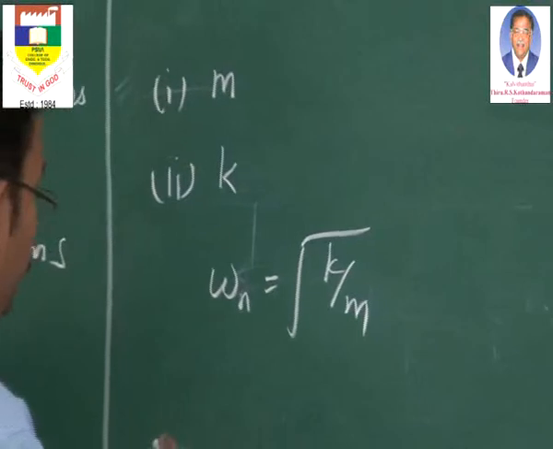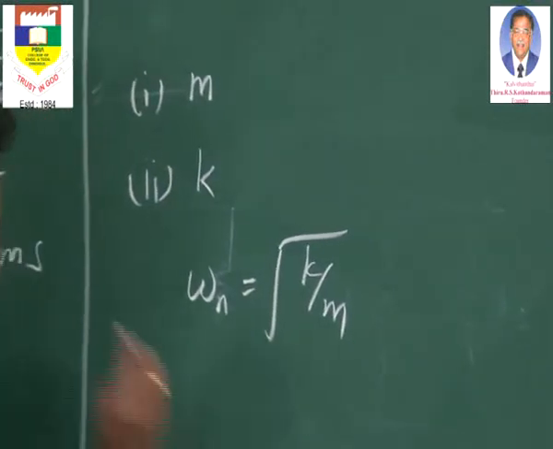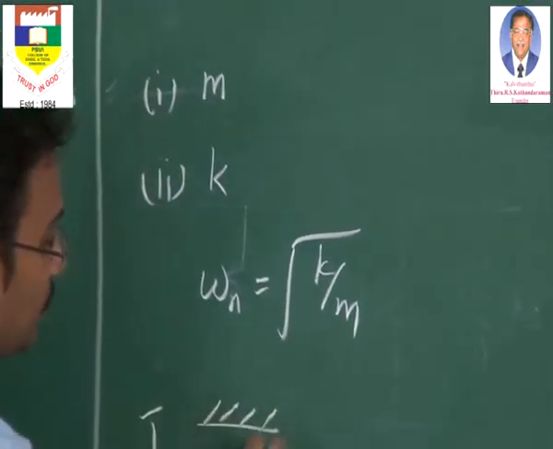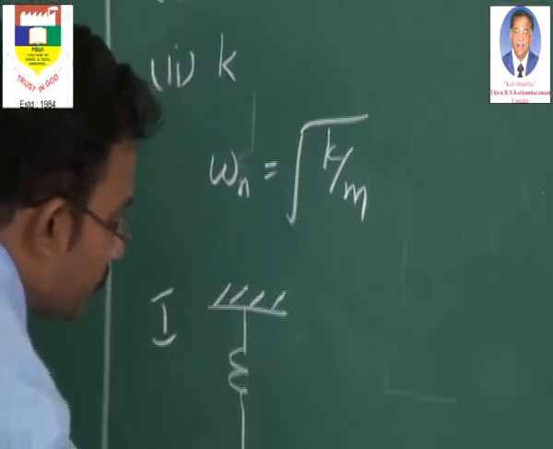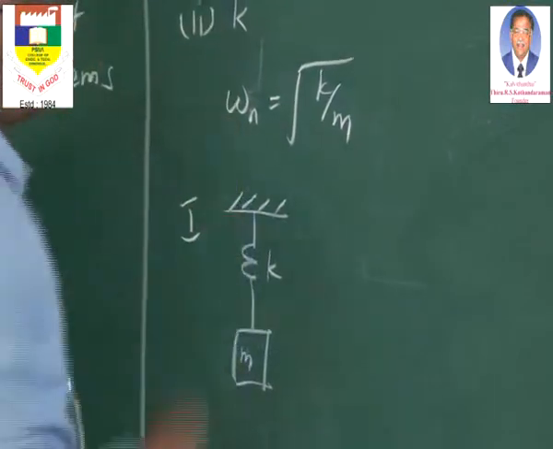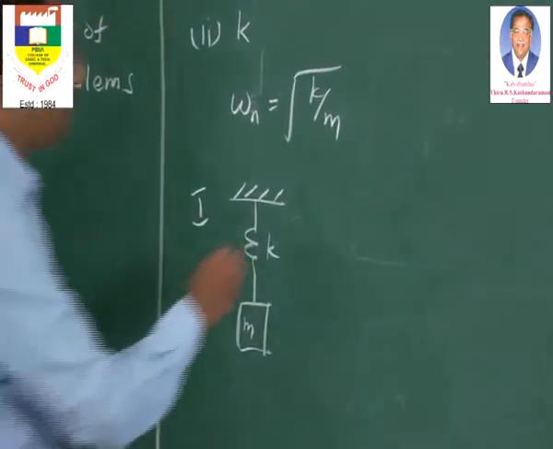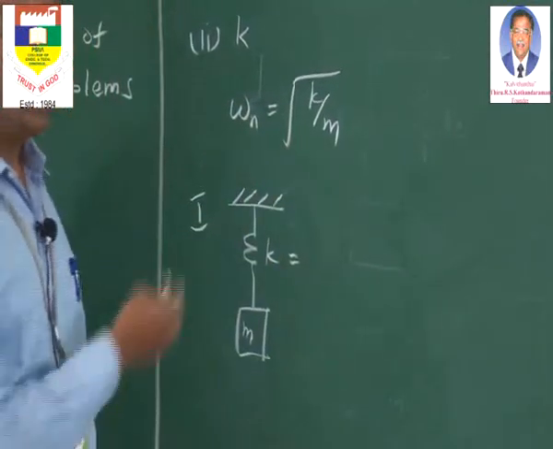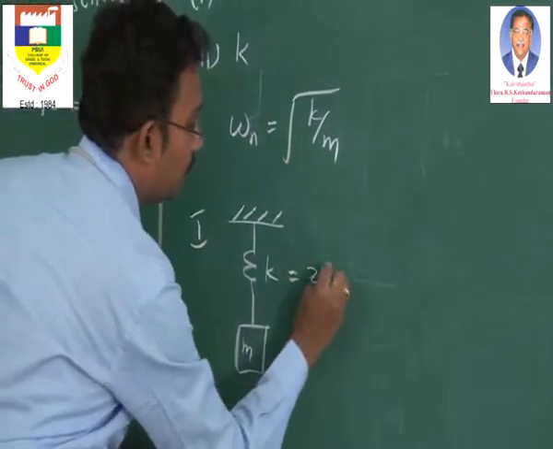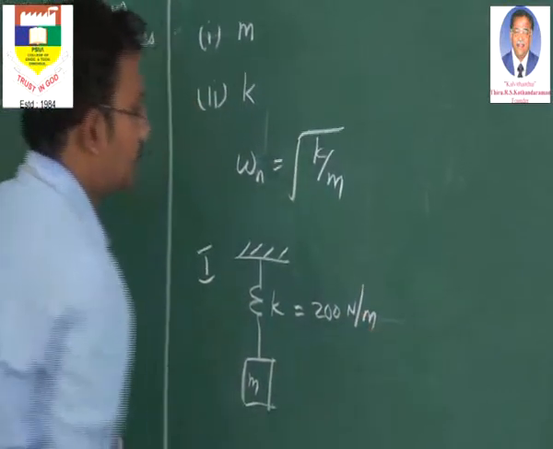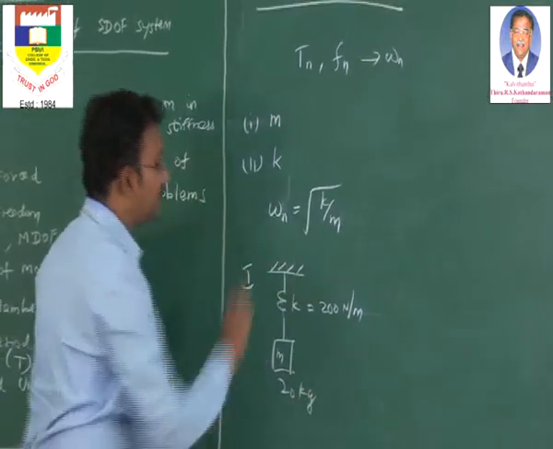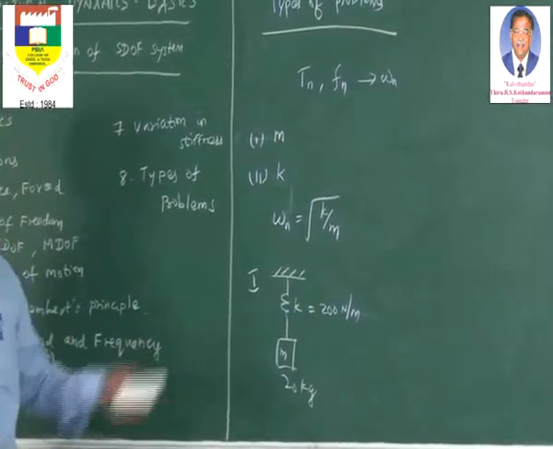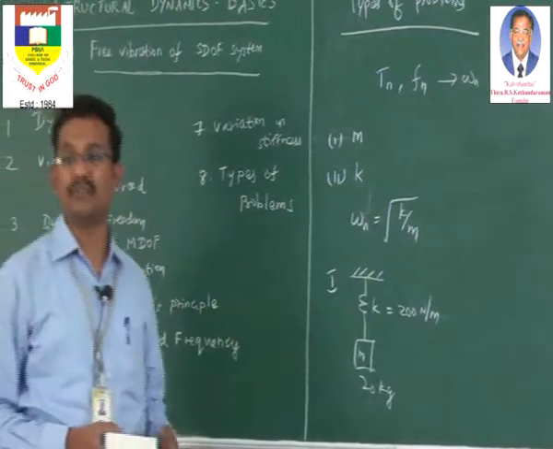Now the basic problem, the first type: you take a support which has a spring and a mass. So mass is there, stiffness is there. That's all. They will give some value for the spring, like say K is 200 Newton per meter and mass of the body is say 20 kg. So this is one simple variety of problem. Normally this can be asked as a 2 mark or sometimes as a 4 mark.